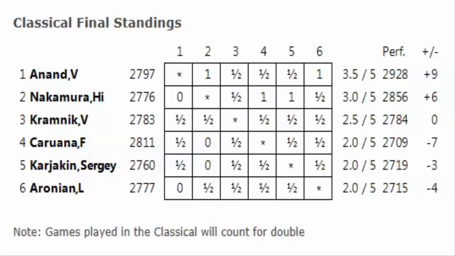Can Nakamura overtake Anand? Can Anand hold the lead? Can Kramnik come back from behind? We'll have to see. Games to come.